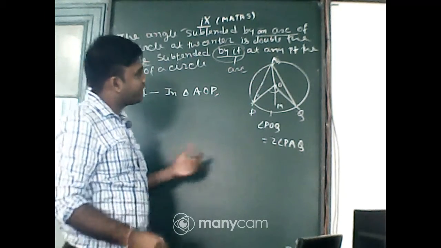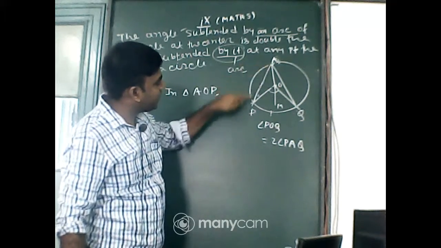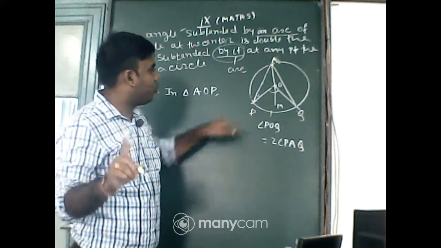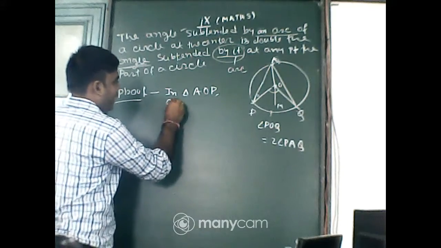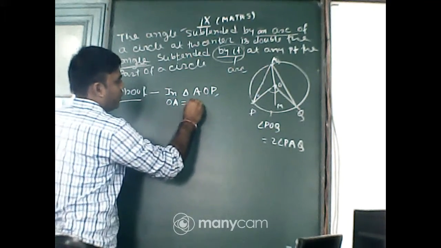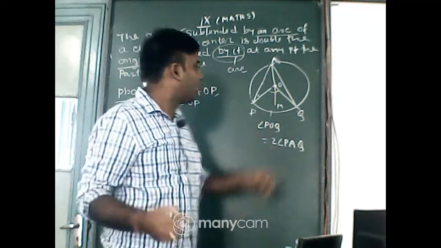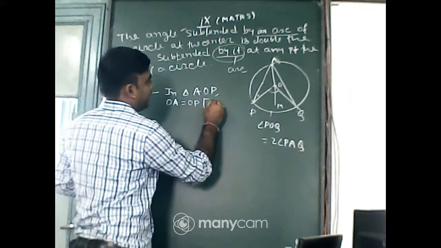Now clearly you can say, as O is the center, and A and P are points on the circumference, OA and OP are the radii of the circle. So OA equals OP. Why OA equals OP? Because they are radii of the circle.